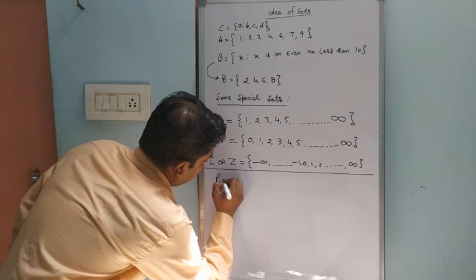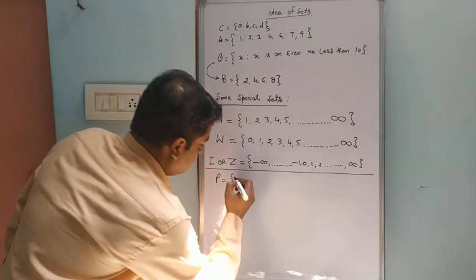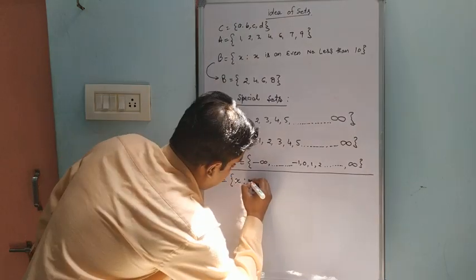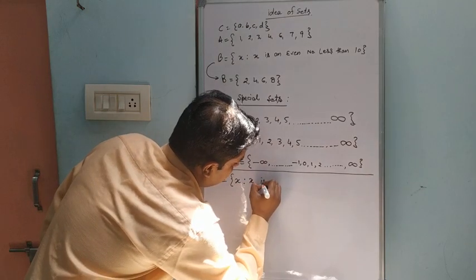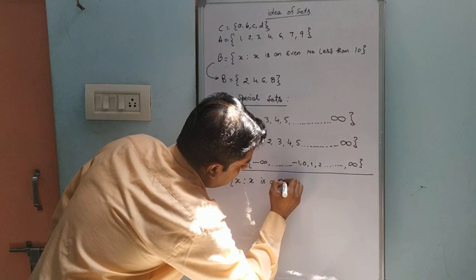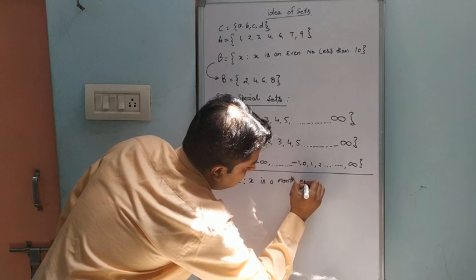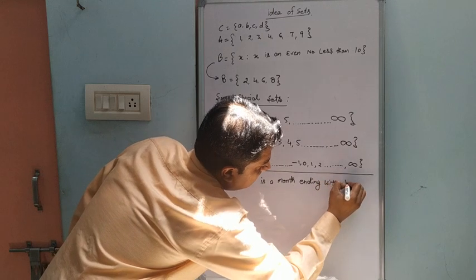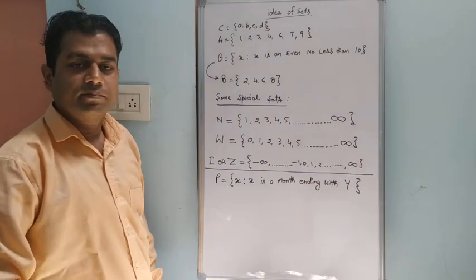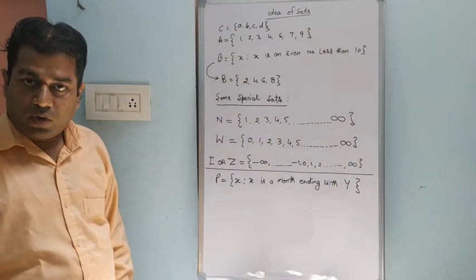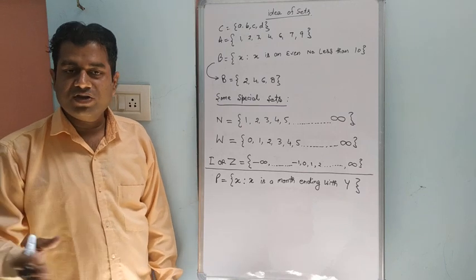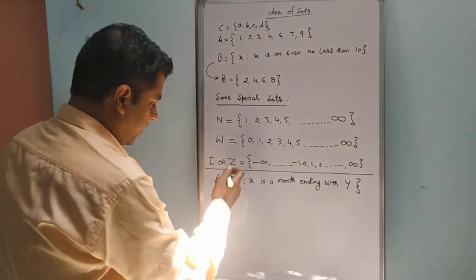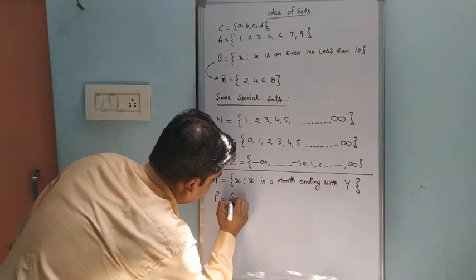Set P is X where X is a month ending with Y. So we know there are 12 months in total, January to December. Now this is the set builder form; convert it into the roster form.